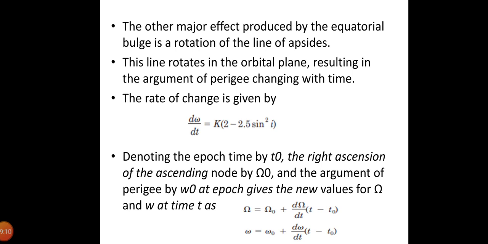So in addition to the equatorial bulge, the Earth is not perfectly circular in the equatorial plane. It has a small eccentricity of the order of 10 power minus 5, and this is referred to as the equatorial ellipticity. The effect of the equatorial ellipticity is to set up a gravity gradient, which has a pronounced effect on satellites in geostationary orbits.